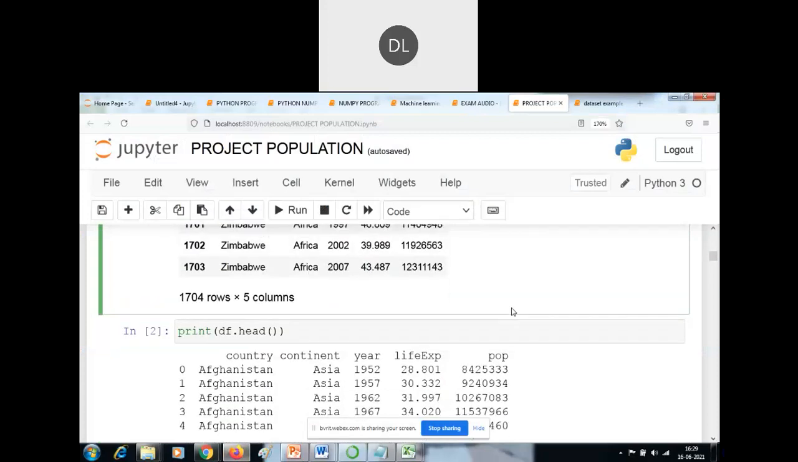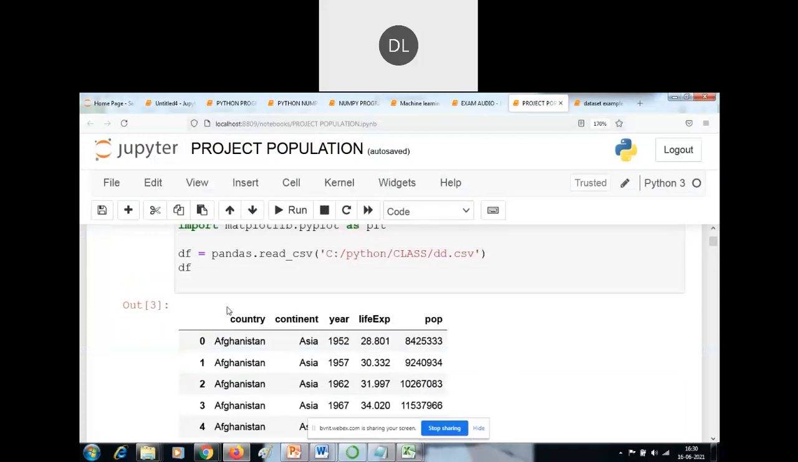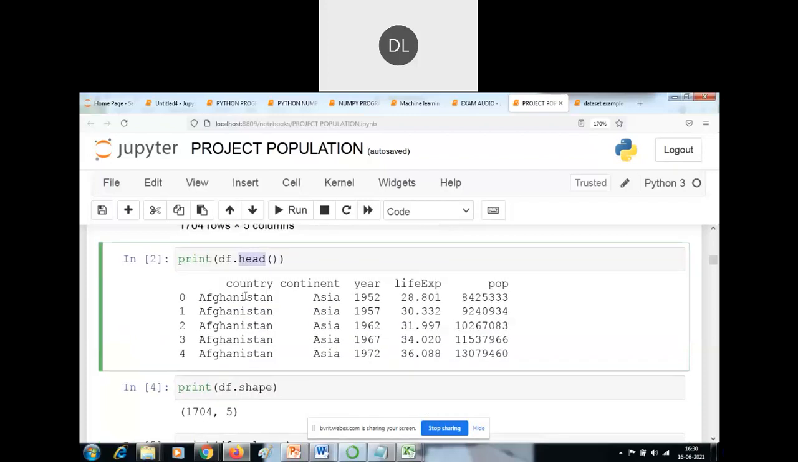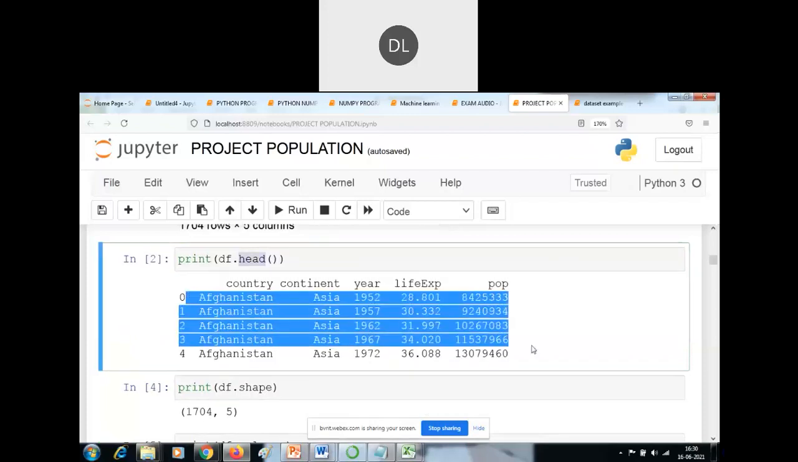Suppose you want to manipulate or analyze the data, then you have to apply some methods. So head just prints the first 5 rows. What is df? All the values are stored in the df variable, so just give the df variable here. Passing the head statement, it prints the first 5 rows of my data set.